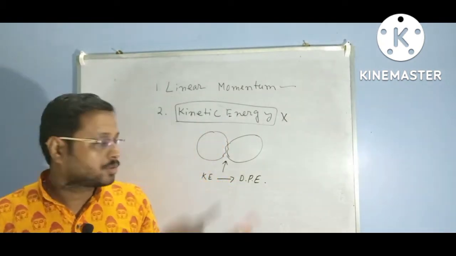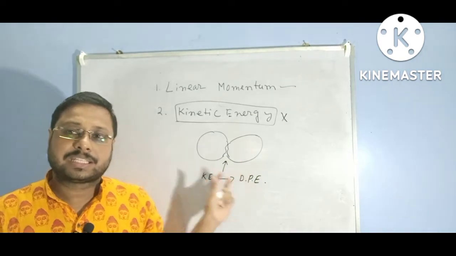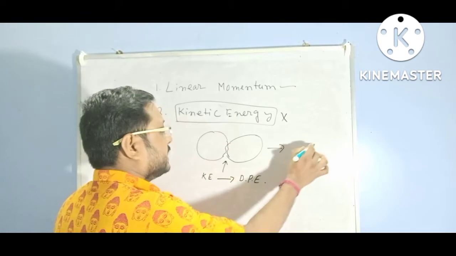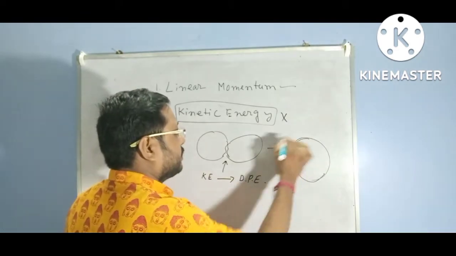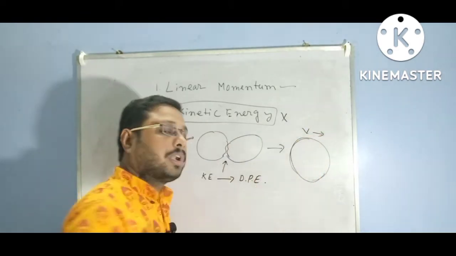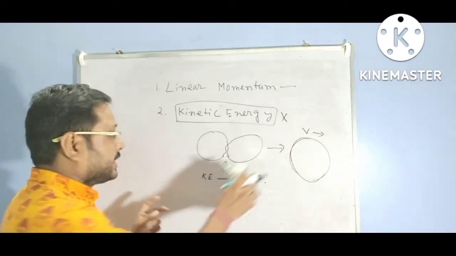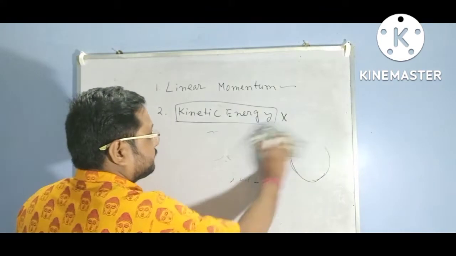When two particles collide with each other and stick together and go as a single object with the same velocity v, it is called an inelastic collision. Let us do it briefly.